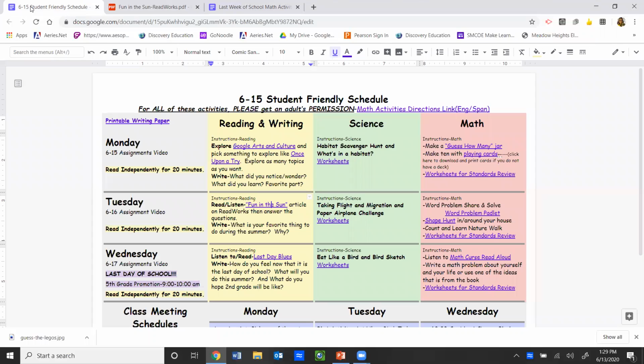Now for writing, we want you to write about what your favorite thing to do during the summer is and why. So find a piece of paper and write that down, and draw a picture too.